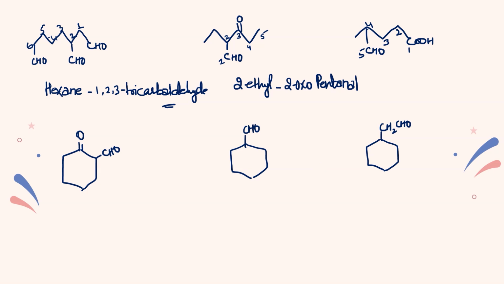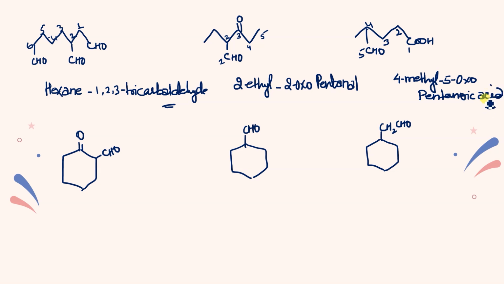So what will be the name? This is 4-methyl, so for sure this CH3 is the branch. So 4-methyl. Now this will also be treated as a prefix because this will be the only functional group here. So 5. What will be the 5 position, and what will be the prefix used for this? CHO group, which prefix will we use for this? So if the CHO group's carbon is included in the main chain, but it is treated as a prefix, so oxo. Yes, oxo, and the root word is pentanoic acid.